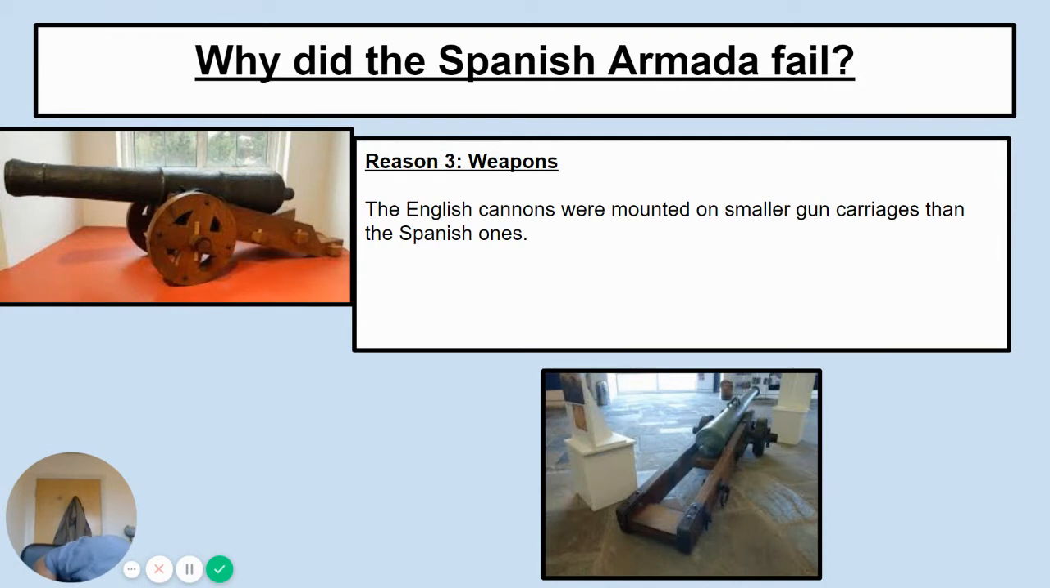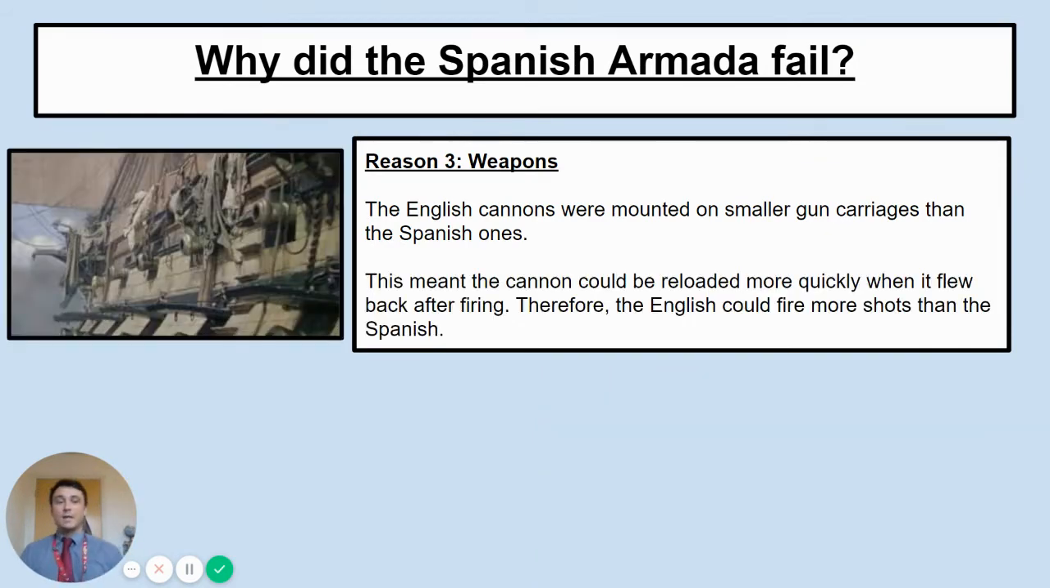Now, the English realised this, and so they had smaller gun carriages. So when they fired, yes, the gun carriage still went back, but it was smaller. It was easier to pick up. It was quicker to get ready again. So was the cannon. And so you could fire more cannons as a result. The cannon could be reloaded more quickly when it flew back. Therefore, the English could fire more shots than the Spanish.